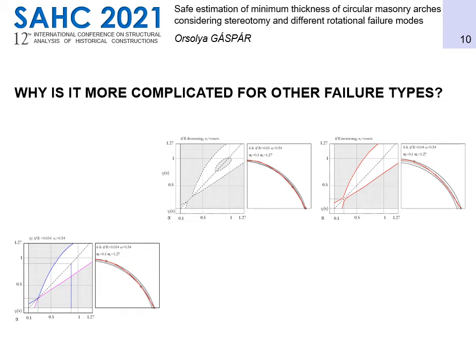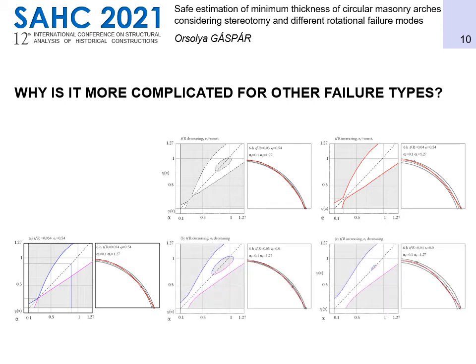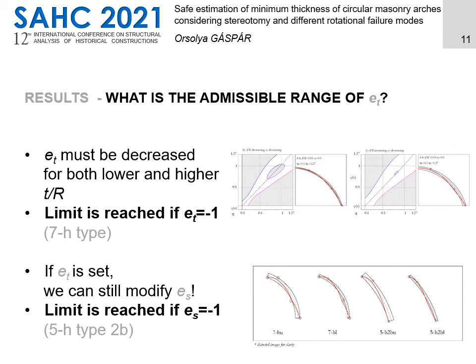However, it is not necessary to treat the location of the truss line point as fixed at the top. By decreasing ET, the eccentricity of the truss line at the top, admissible ranges open up either if the thickness is increased or decreased. Recall that the reference diagram is based on the minimum thickness derived assuming vertical stereotomy. This means that the catenary type truss line does not provide any bound to the range for these types of failure modes. The natural question arises, what is the admissible range of ET then?